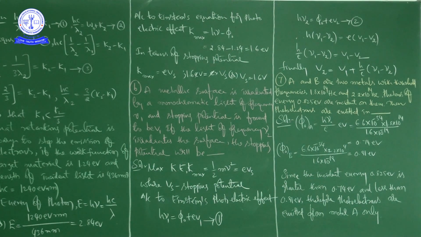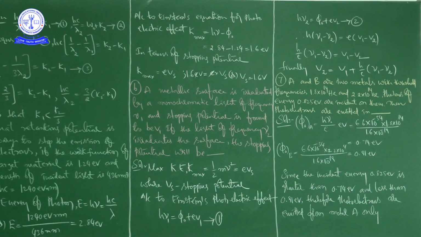You know the formula for phi naught, that is h nu naught by e electron volt. This is the formula for work function that he is writing in terms of electron volt.